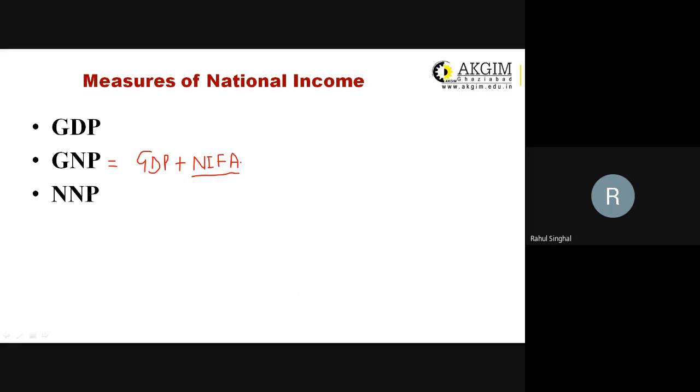That is known as net factor income from abroad. So basically, we are adding the income earned by Indians outside India, and we are adjusting for the income earned by non-Indians, foreign nationals, in India. So that will become gross national product.